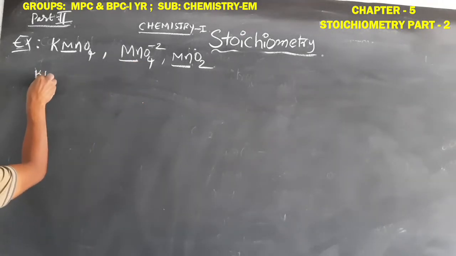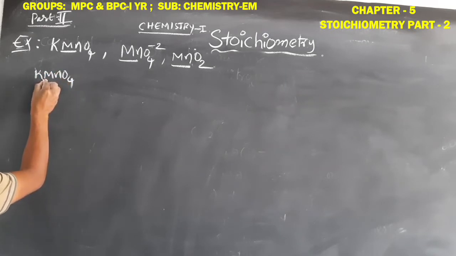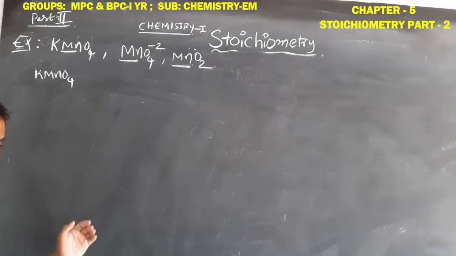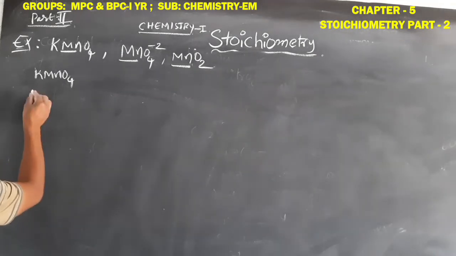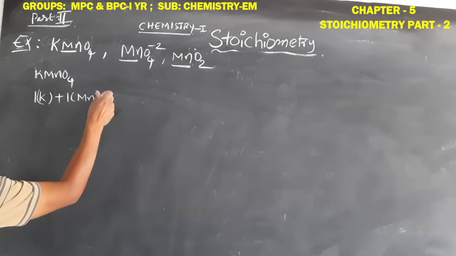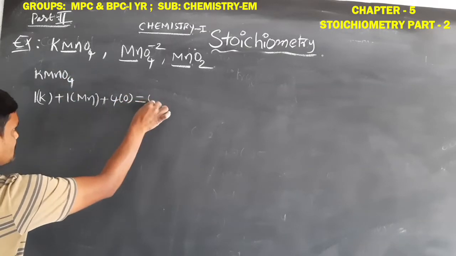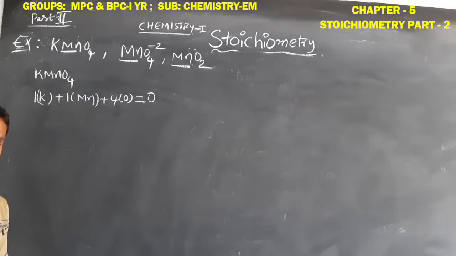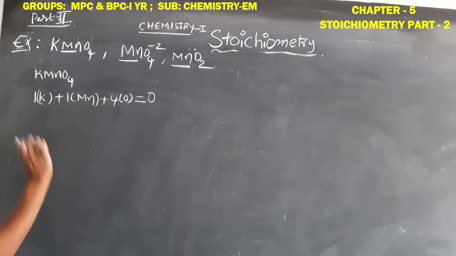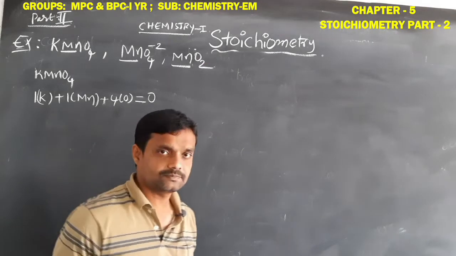First, KMnO4. The element whose oxidation number we find is manganese. So first 1 potassium plus 1 manganese plus 4 oxygen equals, since there is no charge, 0. Potassium belongs to which group in the periodic table?